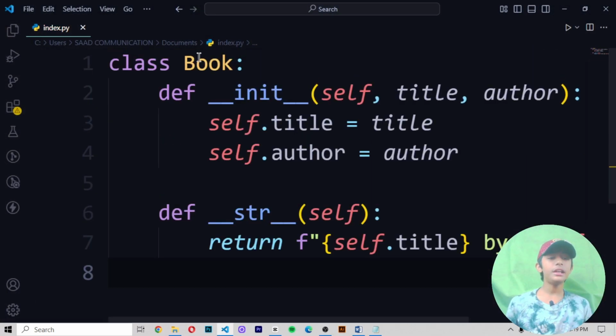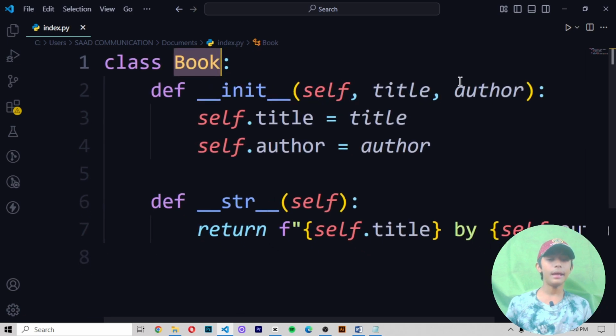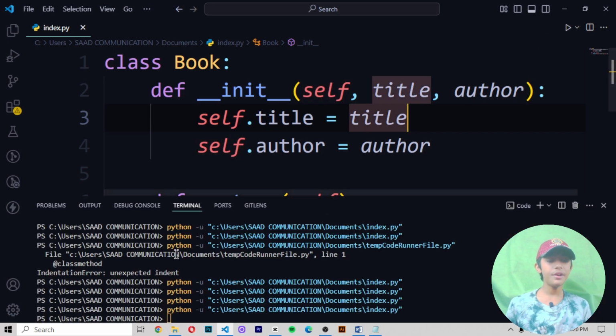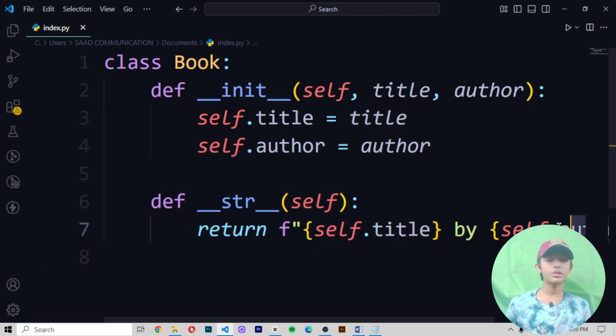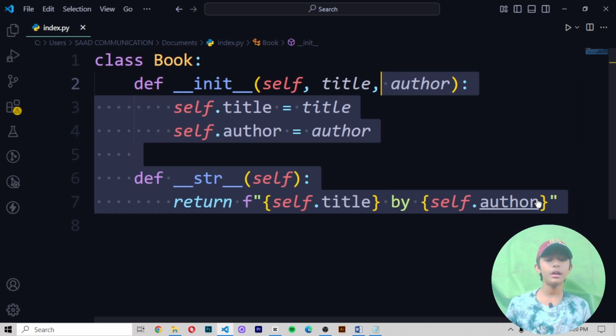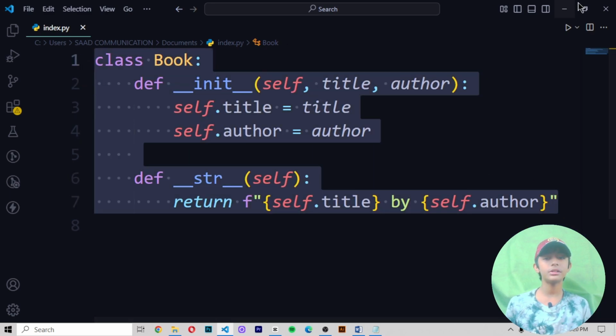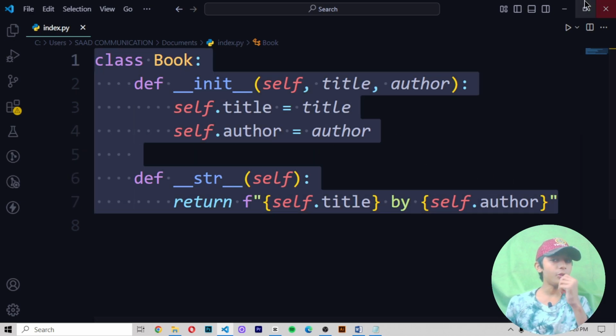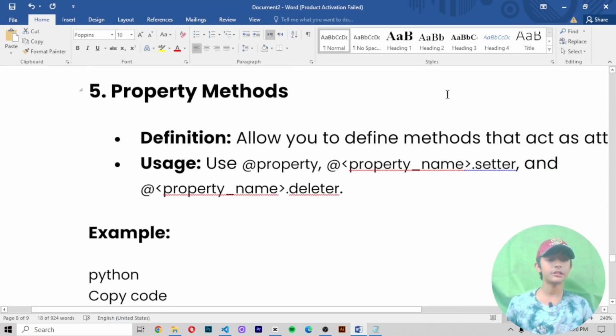Here first of all we create a class by the name of Book, and then here we write self.title equals to title. Save it and run it. So like that. Okay, this code has been written, and this code will not give you any output, because I do not use the print function here, and like you know the print function is often used to print things.